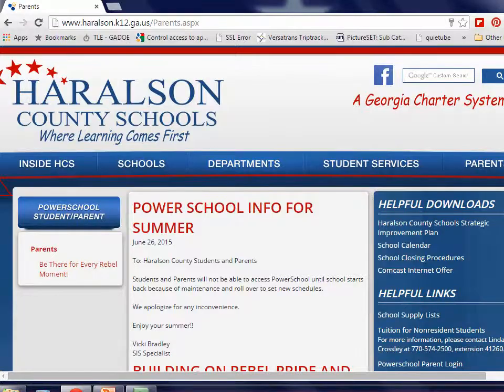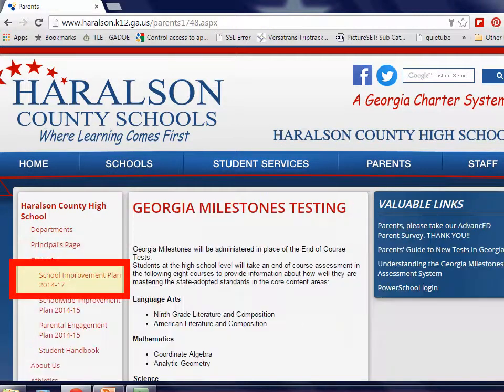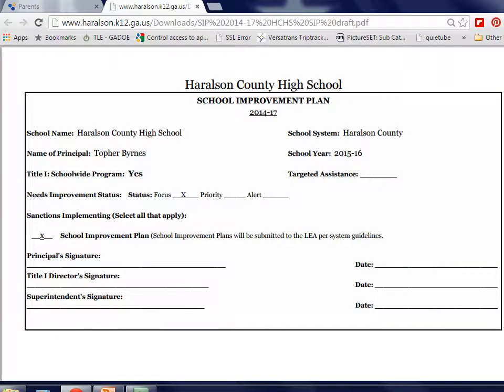To find your individual school's plan, select your school from the drop-down menu. As an example, the high school has their parent link in the left menu. Look for either the terms Strategic or Improvement Plan. You will need the information contained in this document to complete your form.